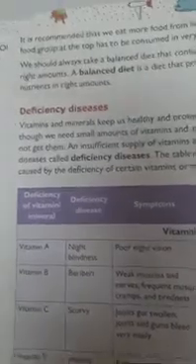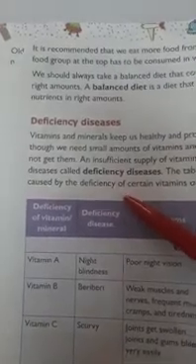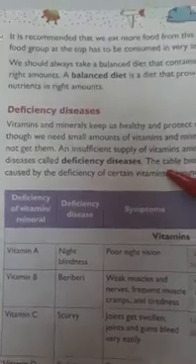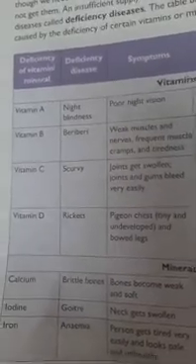Now we will see deficiency diseases. So what are deficiency diseases? An insufficient supply of vitamins and minerals in our body causes certain diseases. Because of the shortage of vitamins and minerals in our body, it can cause some diseases. They are called deficiency diseases. So here is the table showing which deficiency causes which disease. So look at this carefully.